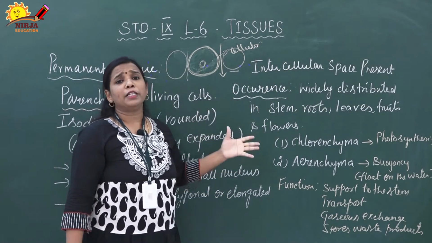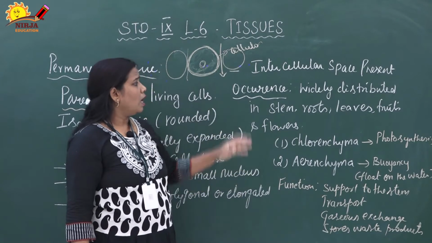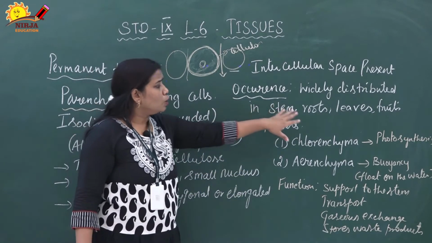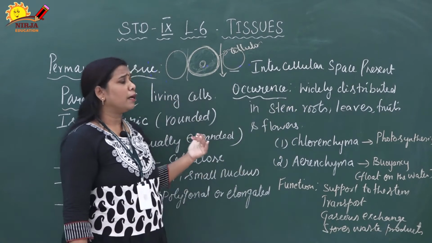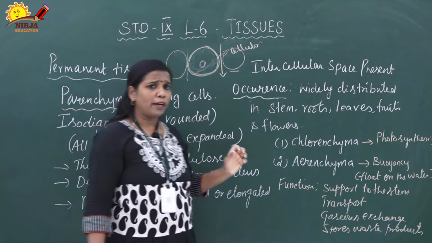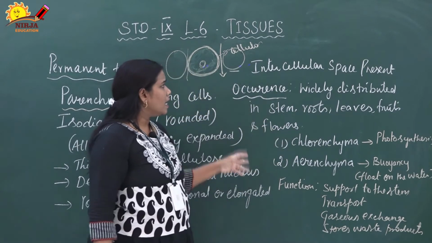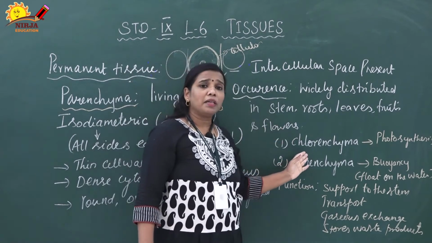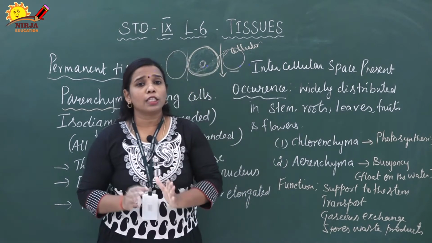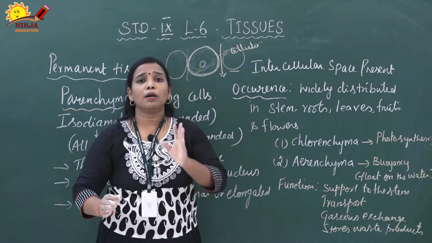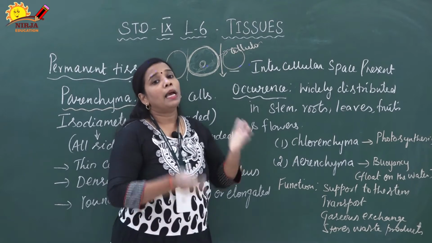Occurrence: it is widely distributed. Most of the places have these parenchyma cells, like stem, root, leaves, fruits, flowers. Everywhere the parenchyma cells are present as a combined form of parenchyma tissue. Based on the occurrence, parenchyma cells are further classified into two types. Simple permanent tissues are classified into three types: parenchyma, collenchyma, sclerenchyma. Now we are discussing parenchyma only.